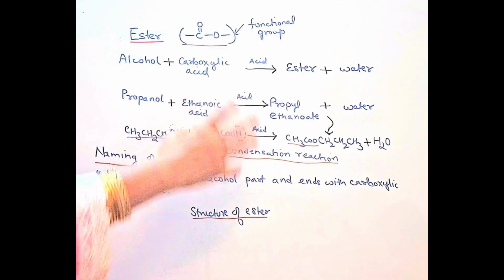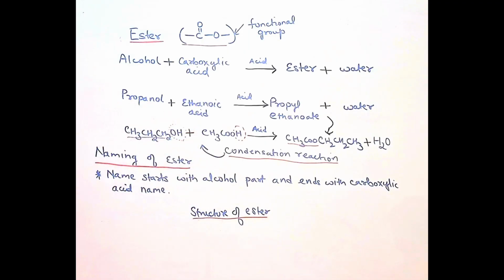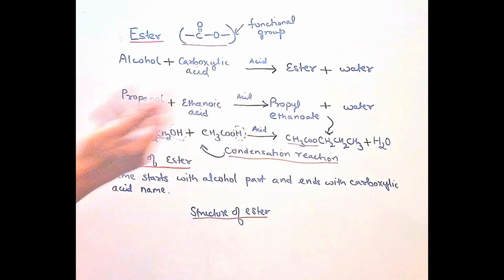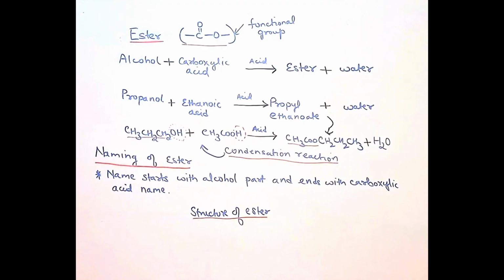Now, let's see how we can make the structure of an ester. Suppose in the exam they give you the name, make the structure of propyl ethanoate. As in the beginning, I talked about the functional group. Whenever you are making an ester, you start with the functional group.